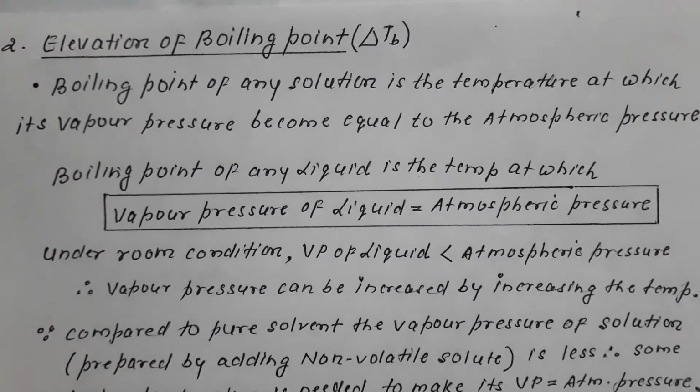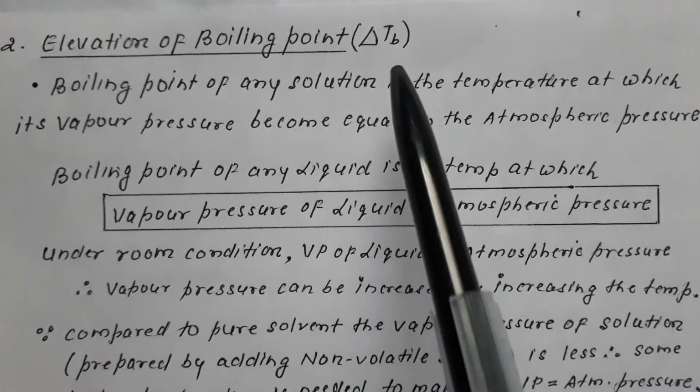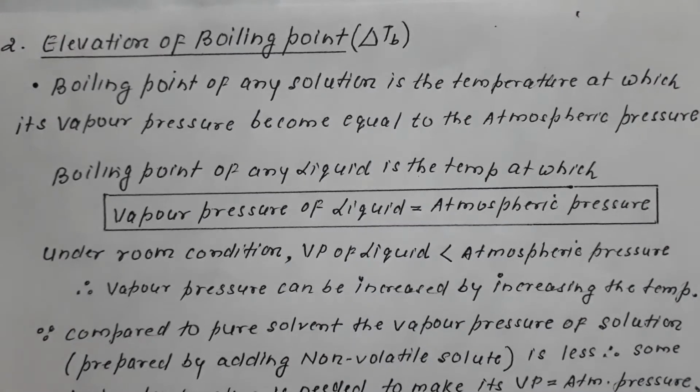We are dealing with the second colligative property, which is elevation of boiling point, represented by del Tb. Elevation of boiling point is a colligative property. What are colligative properties? We have discussed that colligative properties are those which depend upon the number of particles and change with change in the number of particles. So this is the second colligative property, elevation of boiling point, represented by del Tb.